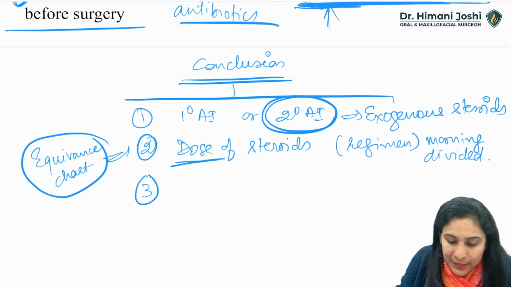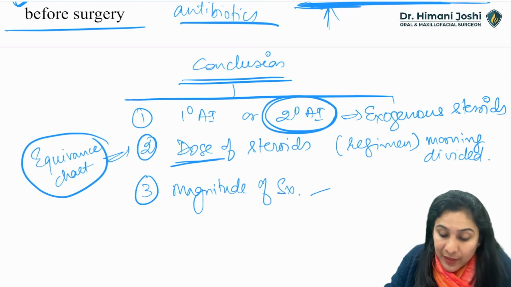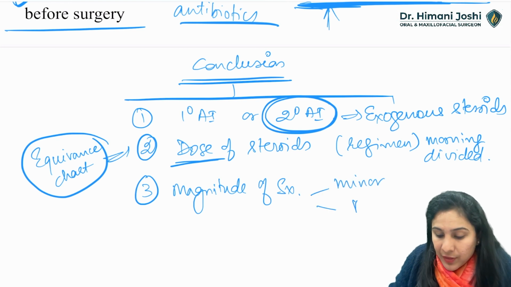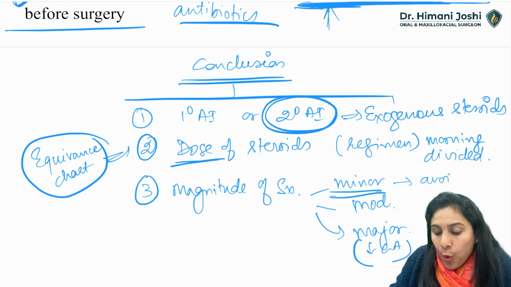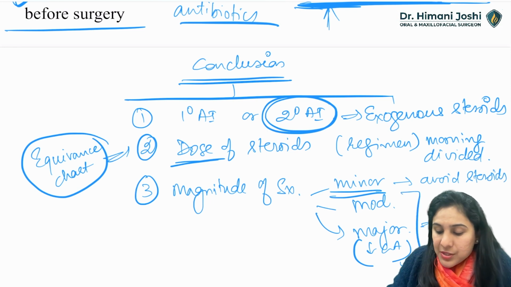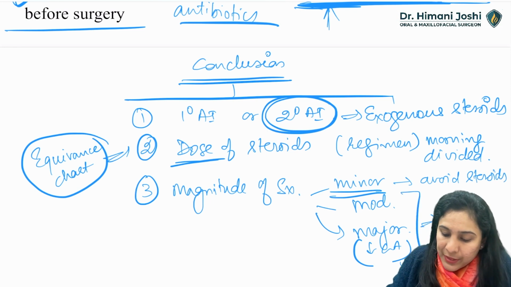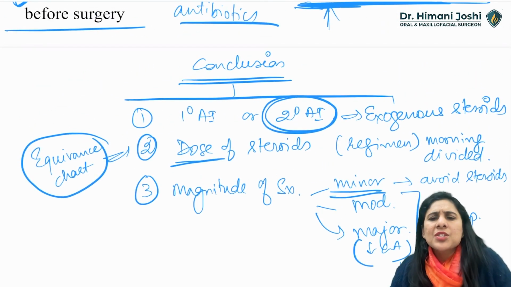Third, you have to see the magnitude of surgery. What is the magnitude of surgery? Whether it is a minor surgery, whether it's a moderate surgery, or whether it is a major surgery under GA. Okay, so for minor surgery, you can avoid steroids. For moderate and major surgery, you will supplement steroids. Okay, how much you will supplement? If it is a moderate surgery, just double the dose before surgery, or give a little extra dose.